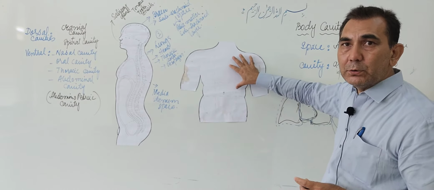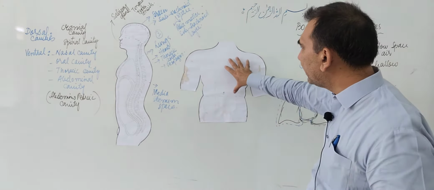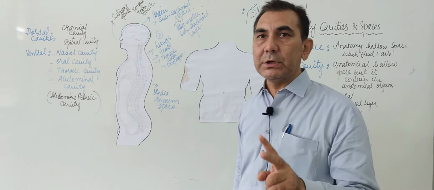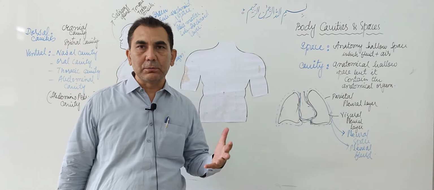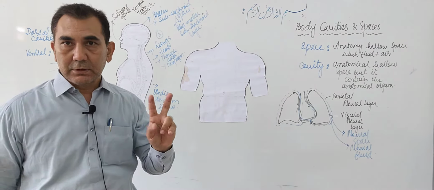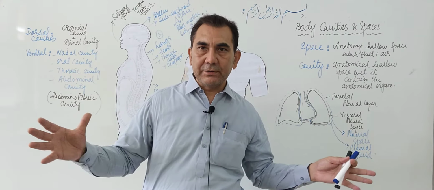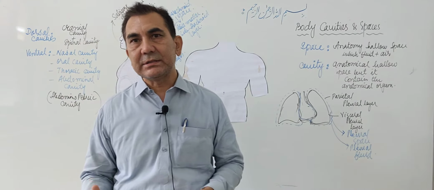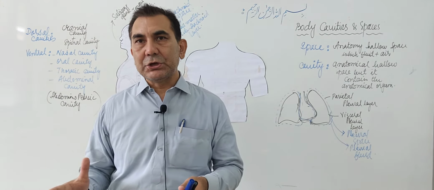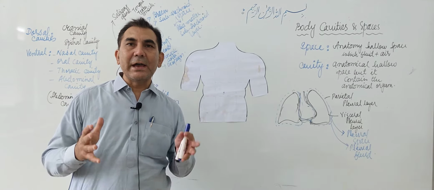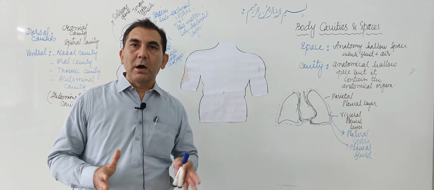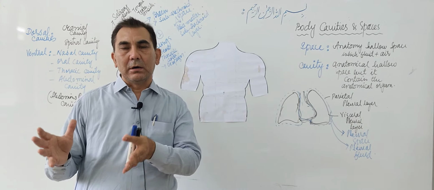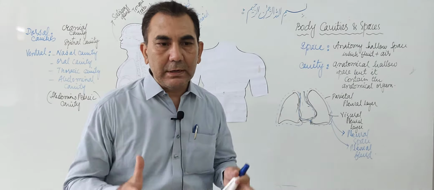Now we will learn in more detail about the abdominal region. We divide the abdominal region into two types. One is called the four quadrant region, and the second one, which is mostly used nowadays in physical examination and physical assessment, is the nine regions of the abdominal cavity. Now, how are the nine regions and the four quadrant regions of the abdominal cavity made up?